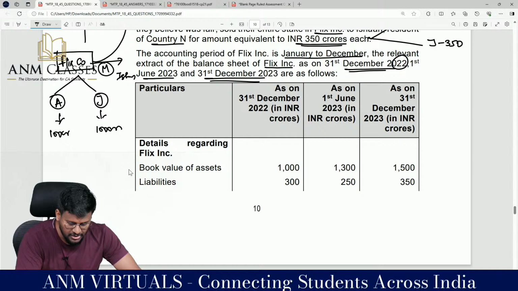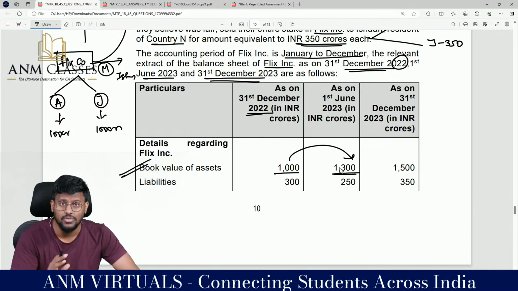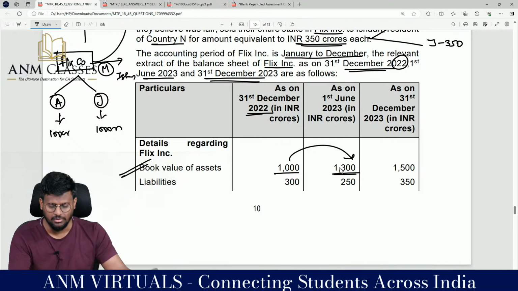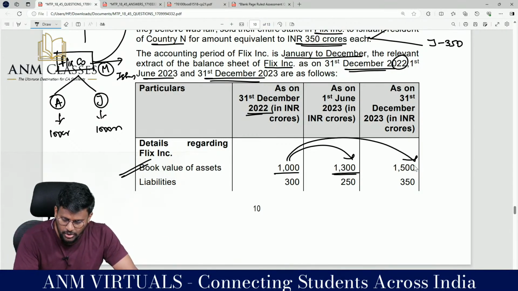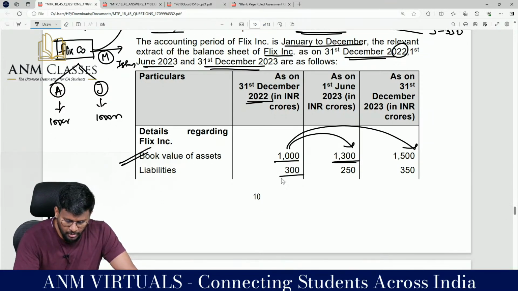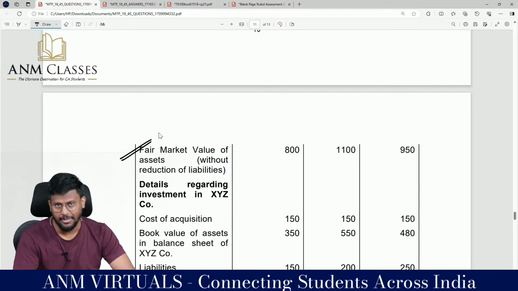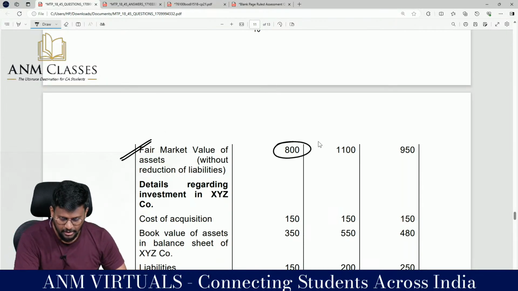Book value of the asset. Book value as on 31st December 2022 is 1000 crores in INR. As on 1st June 2023, 1300 crores. From 1000 it has jumped to 1300. At the year end, 1500 crores. Liability: 300, 250, 350. Fair market value of the asset without reduction of liability, that amount we need: 800 crores,